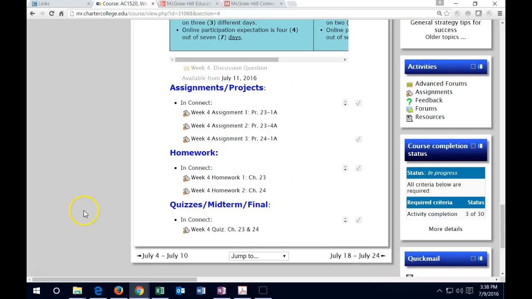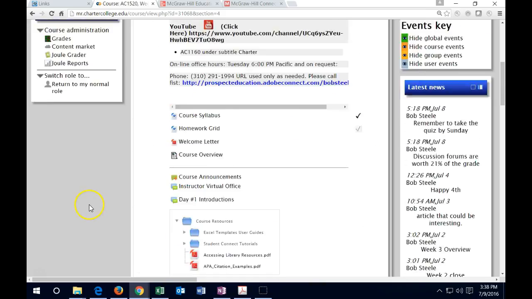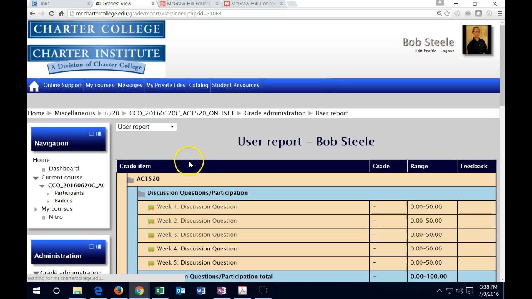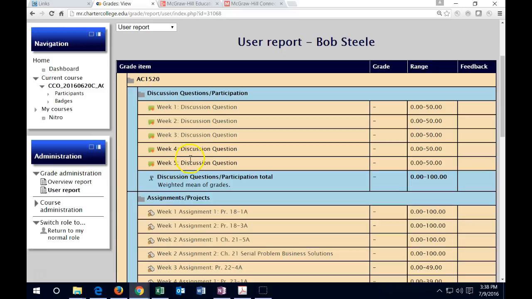Back to Moodle Rooms, up to the gradebook. Gradebook on the left-hand side, green icon, and there it is. Now remember that everything's going to be due on Sunday, and then by Tuesday we're going to enter everything into the gradebook. For example, week 3 will end on Sunday, and I'll enter the grades into the gradebook by Tuesday. That means that anything done in week 3, including late work for a prior week, as well as week 3 work, should be in by Sunday. Anything completed in week 3 will then be graded by Tuesday.